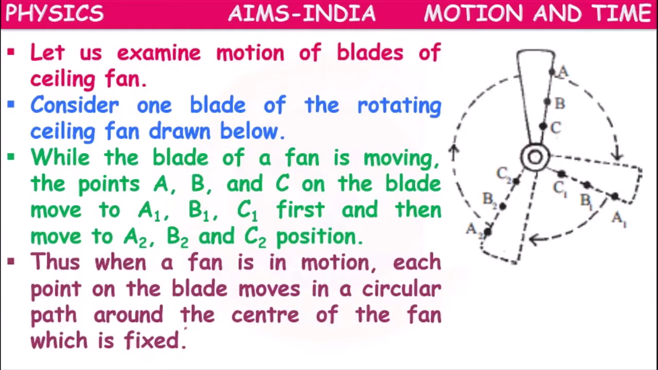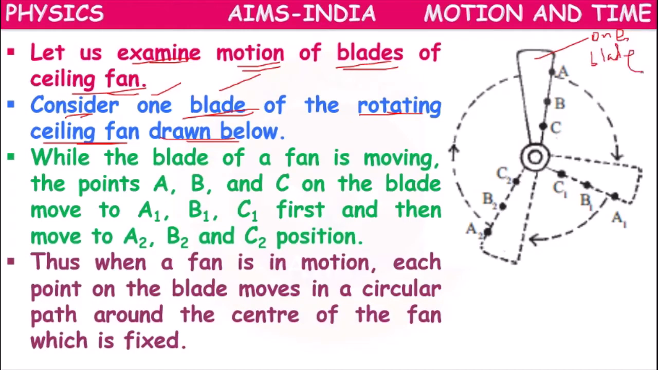So next, let us try to understand in detail with another example. Let us examine the motion of the blades of a ceiling fan. Consider one blade of the rotating ceiling fan drawn below. Assume that it is only one blade, out of 3 blades; we are considering the motion of one blade of the fan.